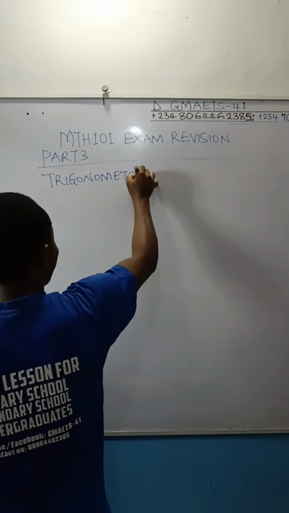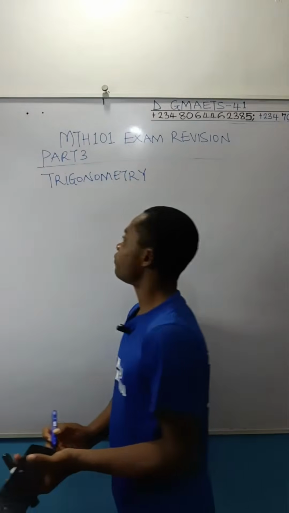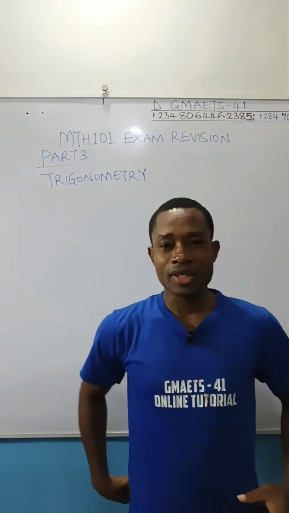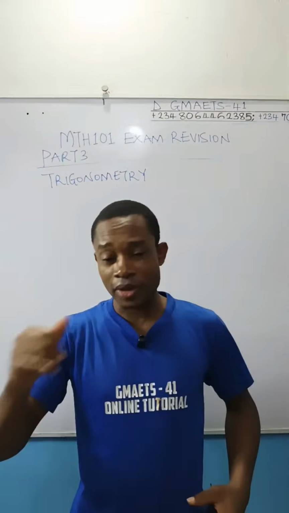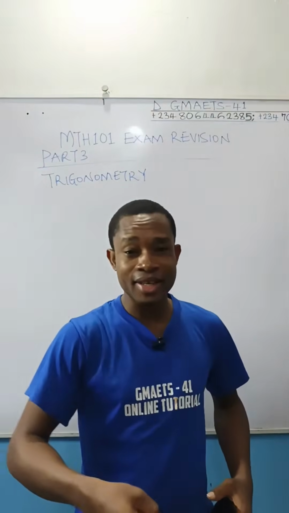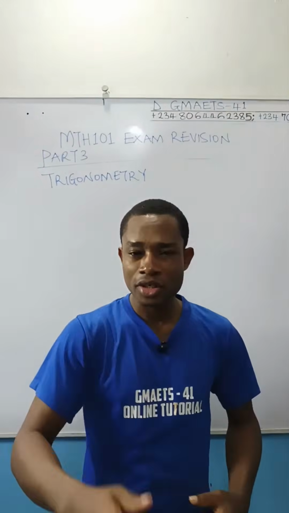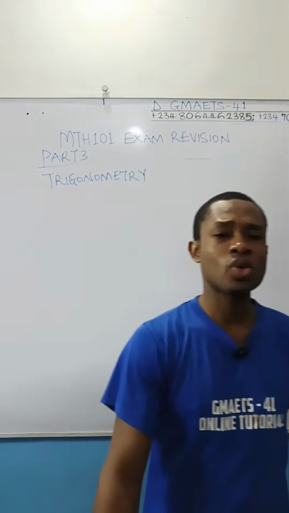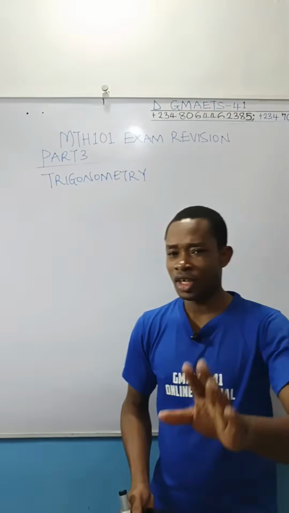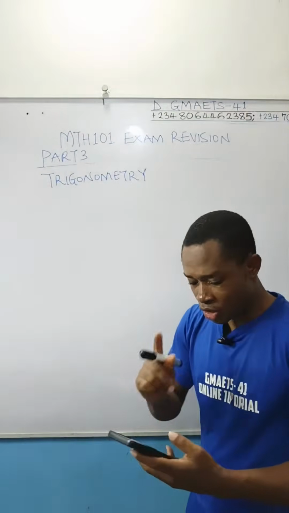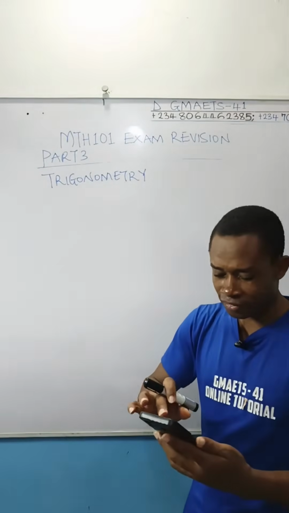After that, we hope to give attention to some part of AP and GP, that is series and sequence, and then just touch some little things on permutation and combination, because those parts were not really fully covered in the part 1 and 2 revision. So without wasting time, please, let's kick off.